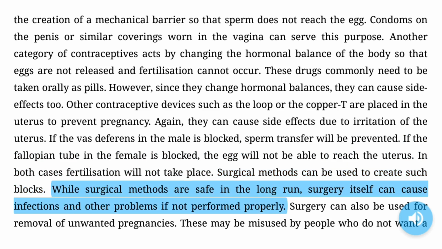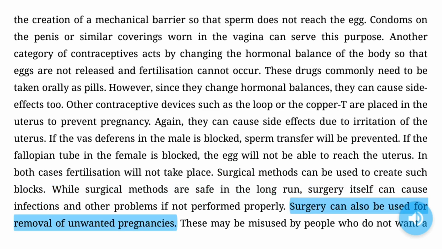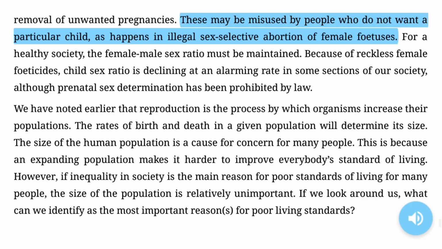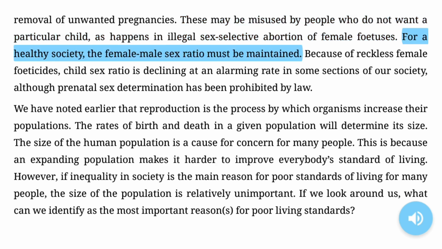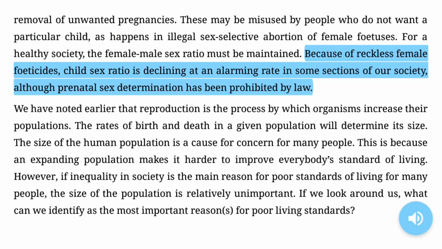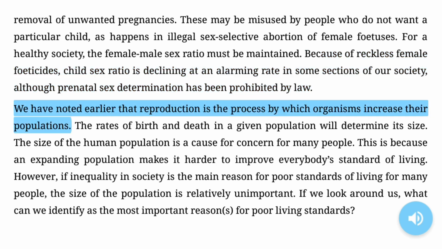While surgical methods are safe in the long run, surgery itself can cause infections and other problems if not performed properly. Surgery can also be used for removal of unwanted pregnancies. These may be misused by people who do not want a particular child, as happens in illegal sex-selective abortion of female fetuses. For a healthy society, the female-male sex ratio must be maintained. Because of reckless female feticides, child sex ratio is declining at an alarming rate in some sections of our society. Although prenatal sex determination has been prohibited by law,